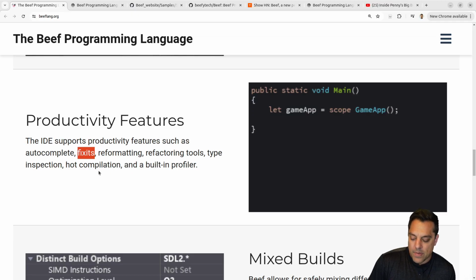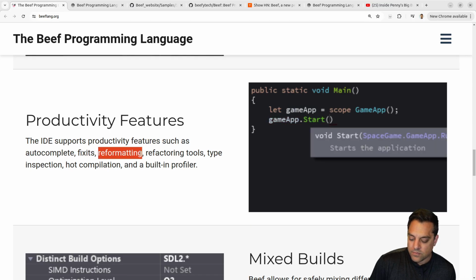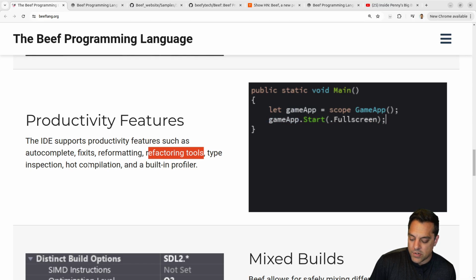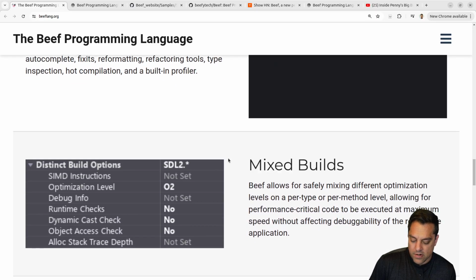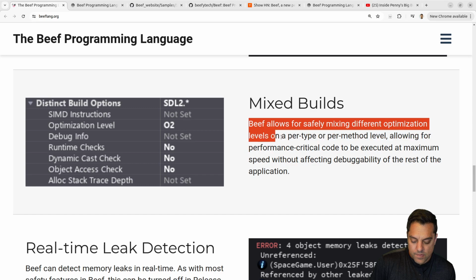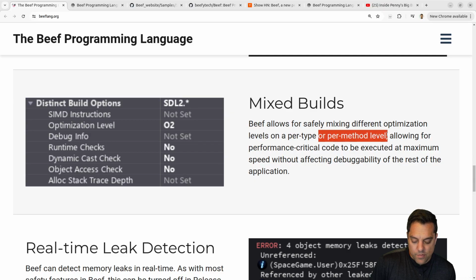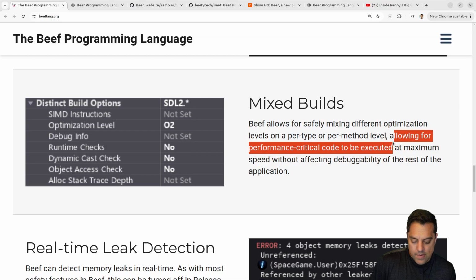Okay, so these are things coming from LLVM. I see why I need to download LLVM here. We've got reformatting, refactoring tools, compilation, built-in profilers. Okay, all good stuff here. We've got mixed builds, so I can safely mix different optimization levels. Oh, that's kind of cool on a per type or method level. Okay, that's kind of cool.